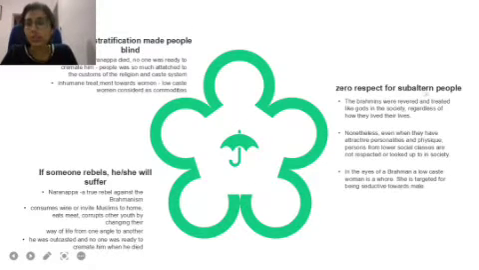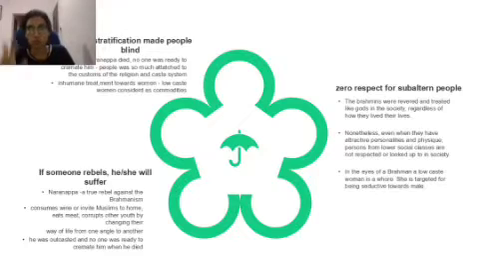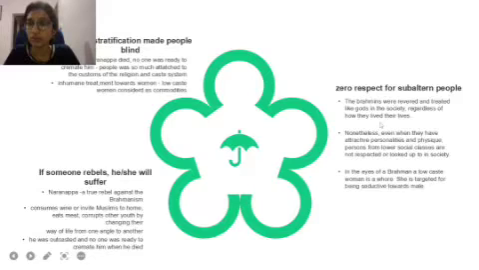Moving on, zero respect to subaltern people. This is another problem of social stratification. The subaltern people belonging to the Dalit community, the so-called untouchables, are not given any kind of respect. Brahmins were regarded and treated like gods in society regardless of how they lived their life, whether they lived against the rules or took decisions in an inhumane way. It is not a concern. No matter how they live, they are considered as gods in society.